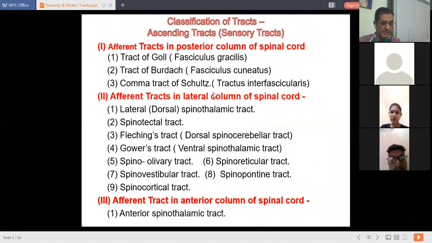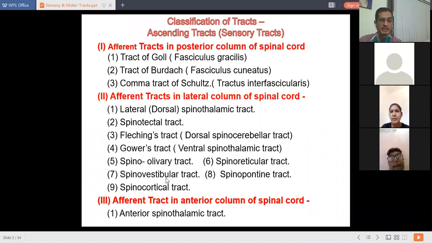The afferent tracts or ascending tracts in the lateral column: under that, you are going to study nine tracts. Out of that, the lateral spinothalamic tract is a longer one. The rest of the tracts are very small in their course. That is the spinotectal tract, Flechsig's tract, and Gower's tract, spino-olivary tract, spino-reticular tract, spino-vestibular tract, spino-pontine tract, and spino-cortical